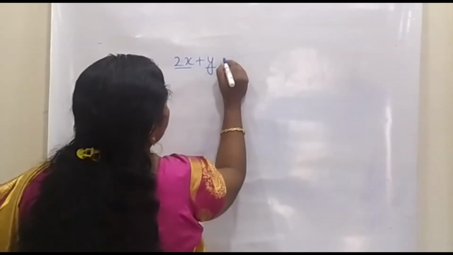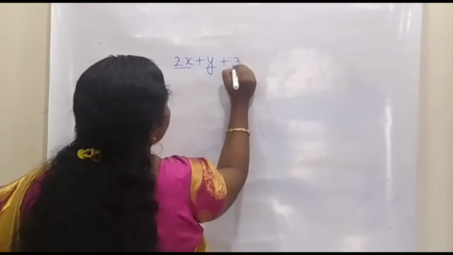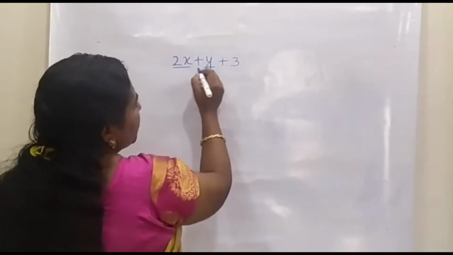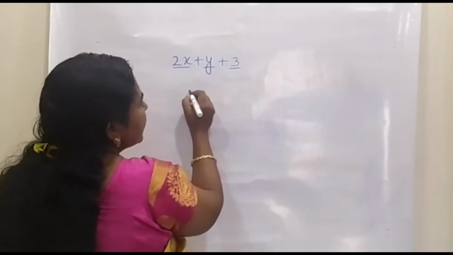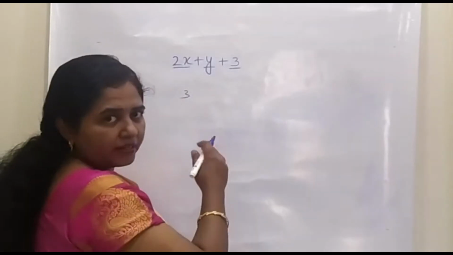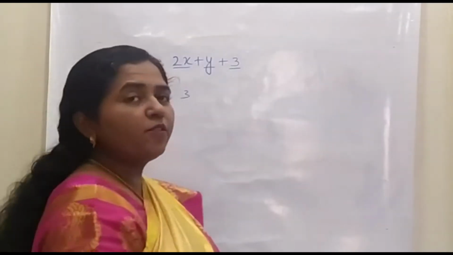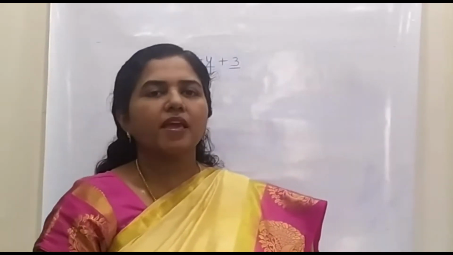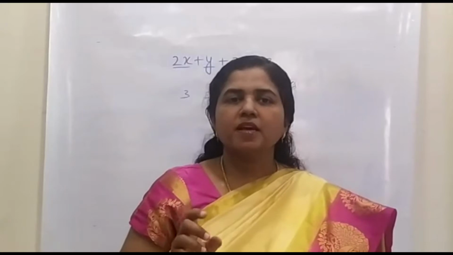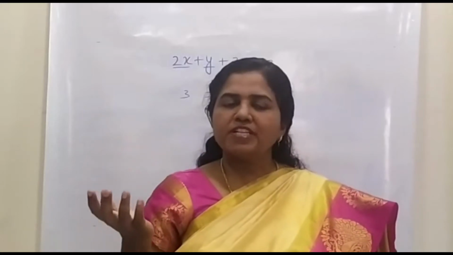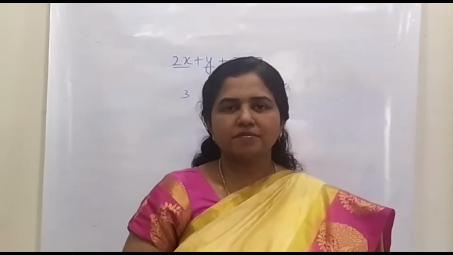If we have an expression in this way, what about the number of terms? It is 3. Three terms are there in this algebraic expression. The number of terms may vary in different algebraic expressions. Based upon this number of terms, the algebraic expressions are classified into some types.